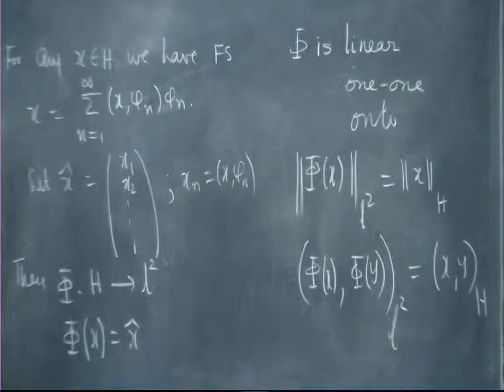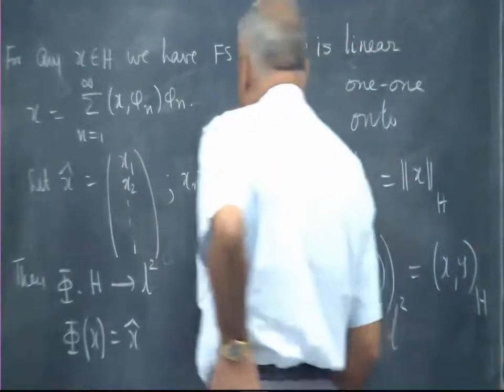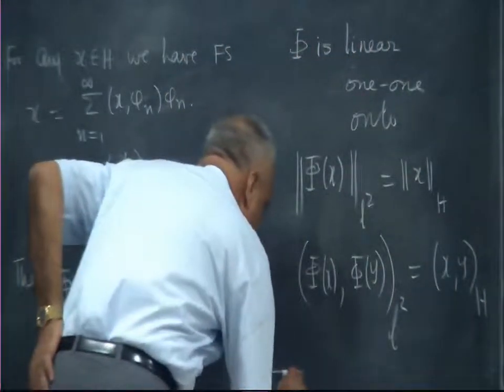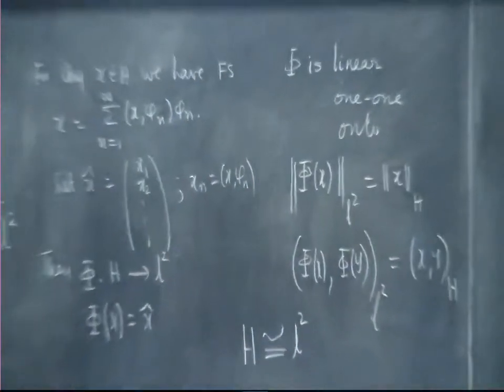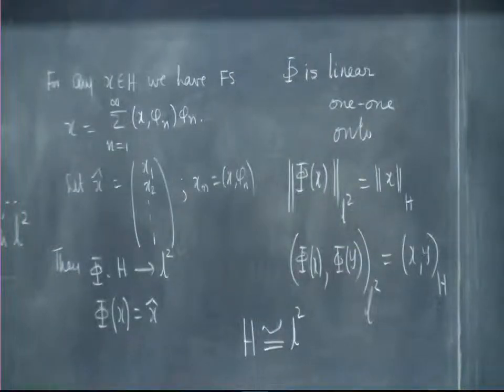This is what we had last time. So, we will simply write that H is congruent to L2. This is a simple notation we will use. Anything that happens here happens in that Hilbert space, and anything happening in that Hilbert space can be identified to happen in this Hilbert space.